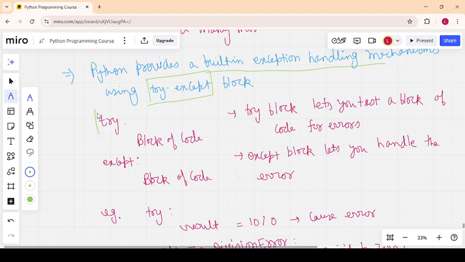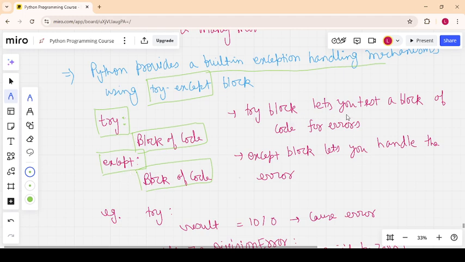The syntax is: first write the try keyword and a colon, and you have to mention the block of code that will be executed. In try, first I discuss the syntax, and then except. Here is a block of code. Okay, so first understand what it means: what happens in the try, and what happens in the except.